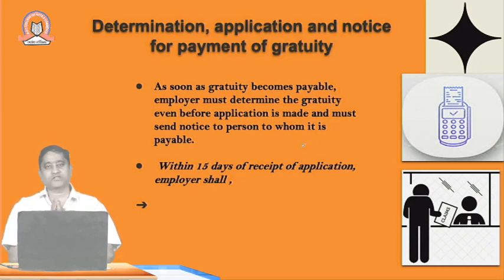So there are two cases: either the employee would be writing to the employer, or the employer would be suo motu, self-acting, writing to his employee in the form of a notice that I am willing to pay such amount of gratuity for his continuous good work in the organization. And within 15 days of the receipt of the application, if the employee makes one, the employer has to clear his gratuity.